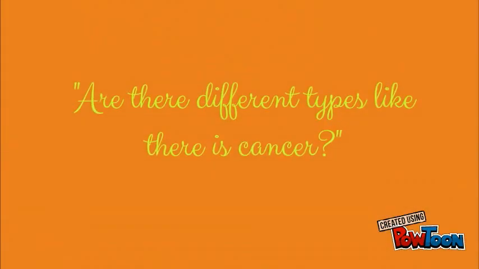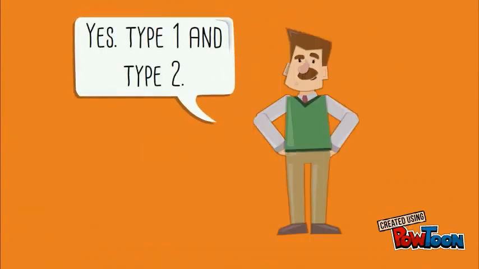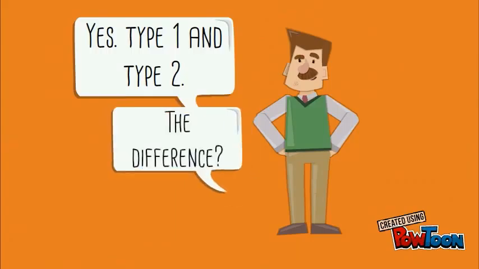Are there different types of diabetes like there is cancer? The answer is yes. There are different types of diabetes. There is type 1 and type 2 diabetes. What makes them different from each other?